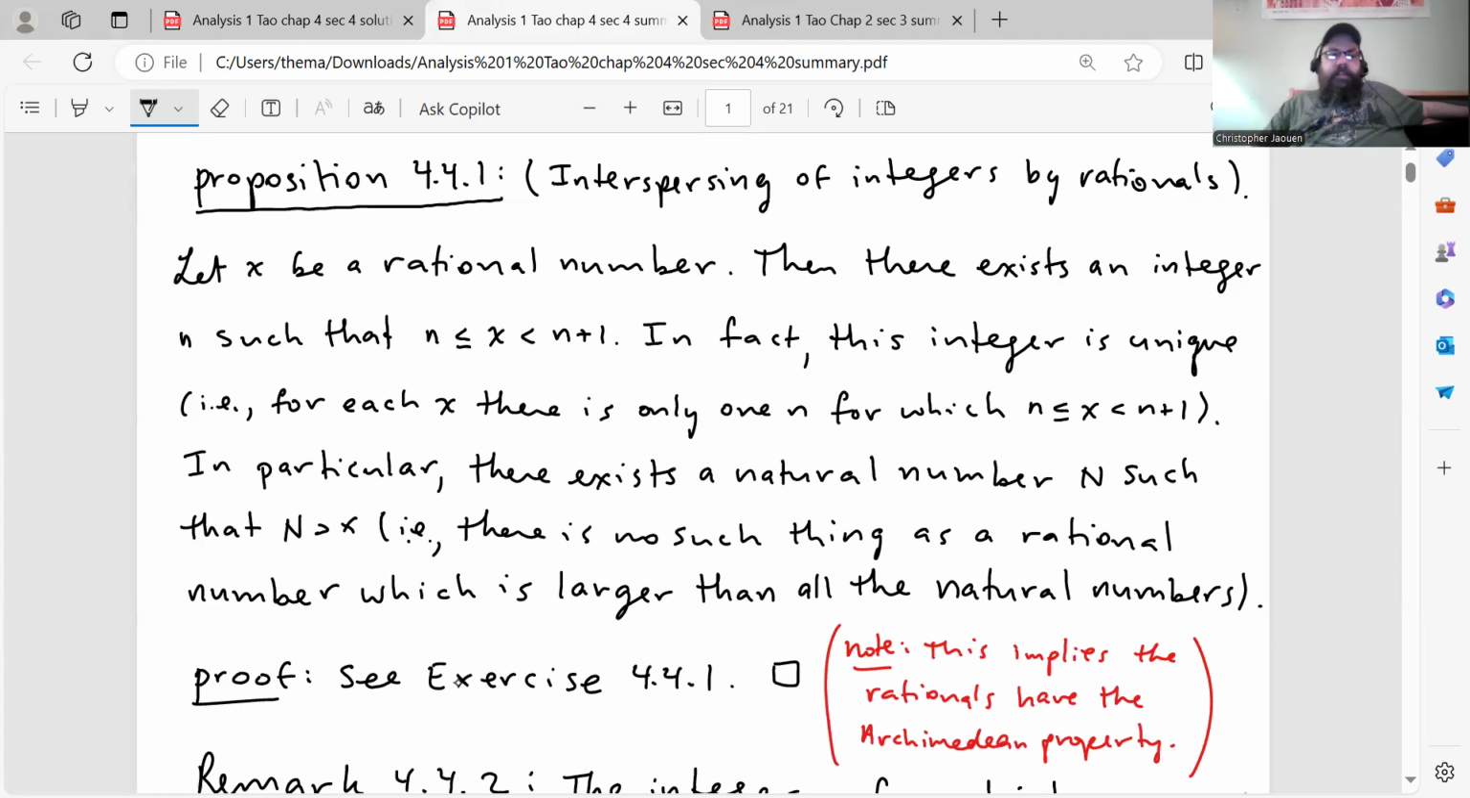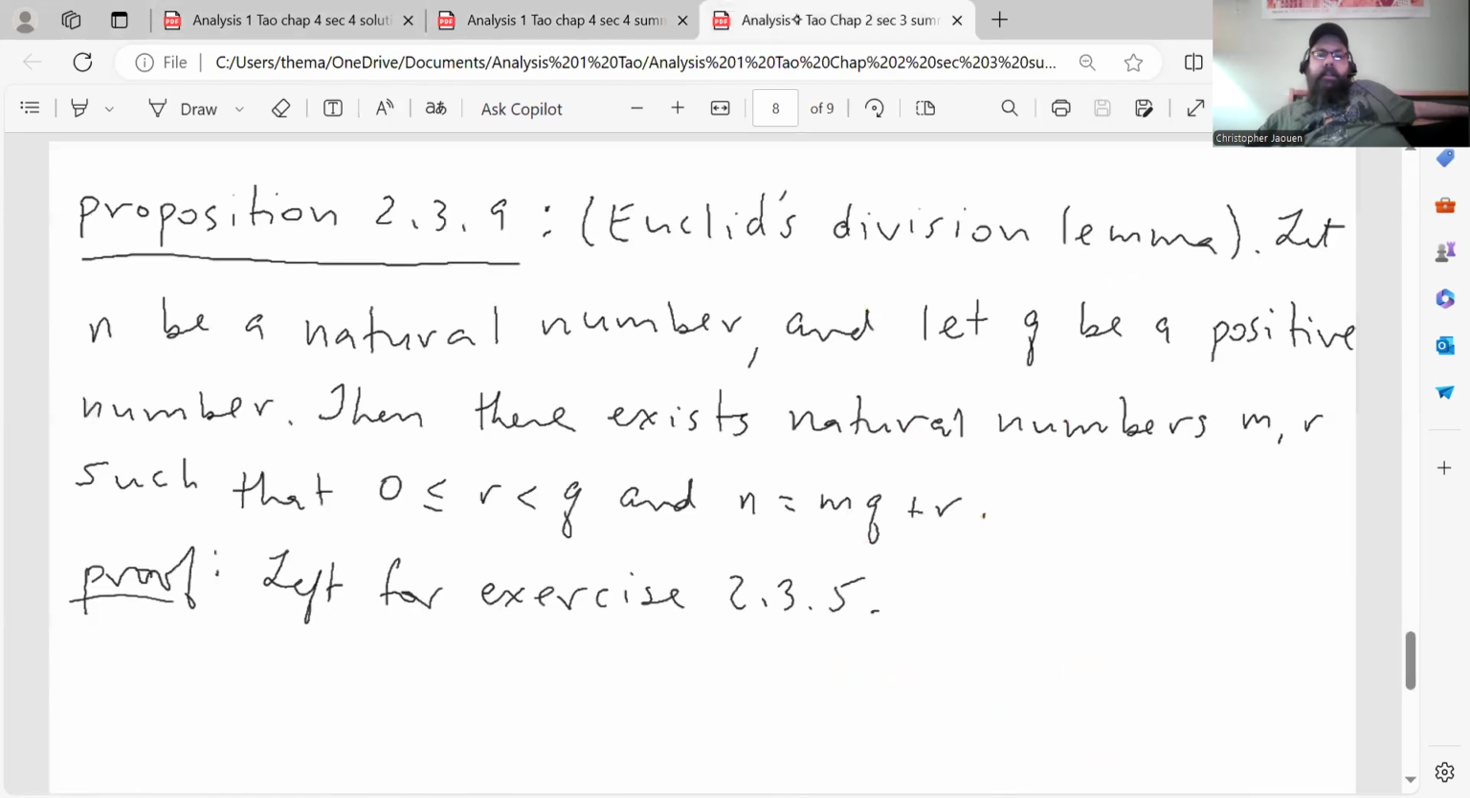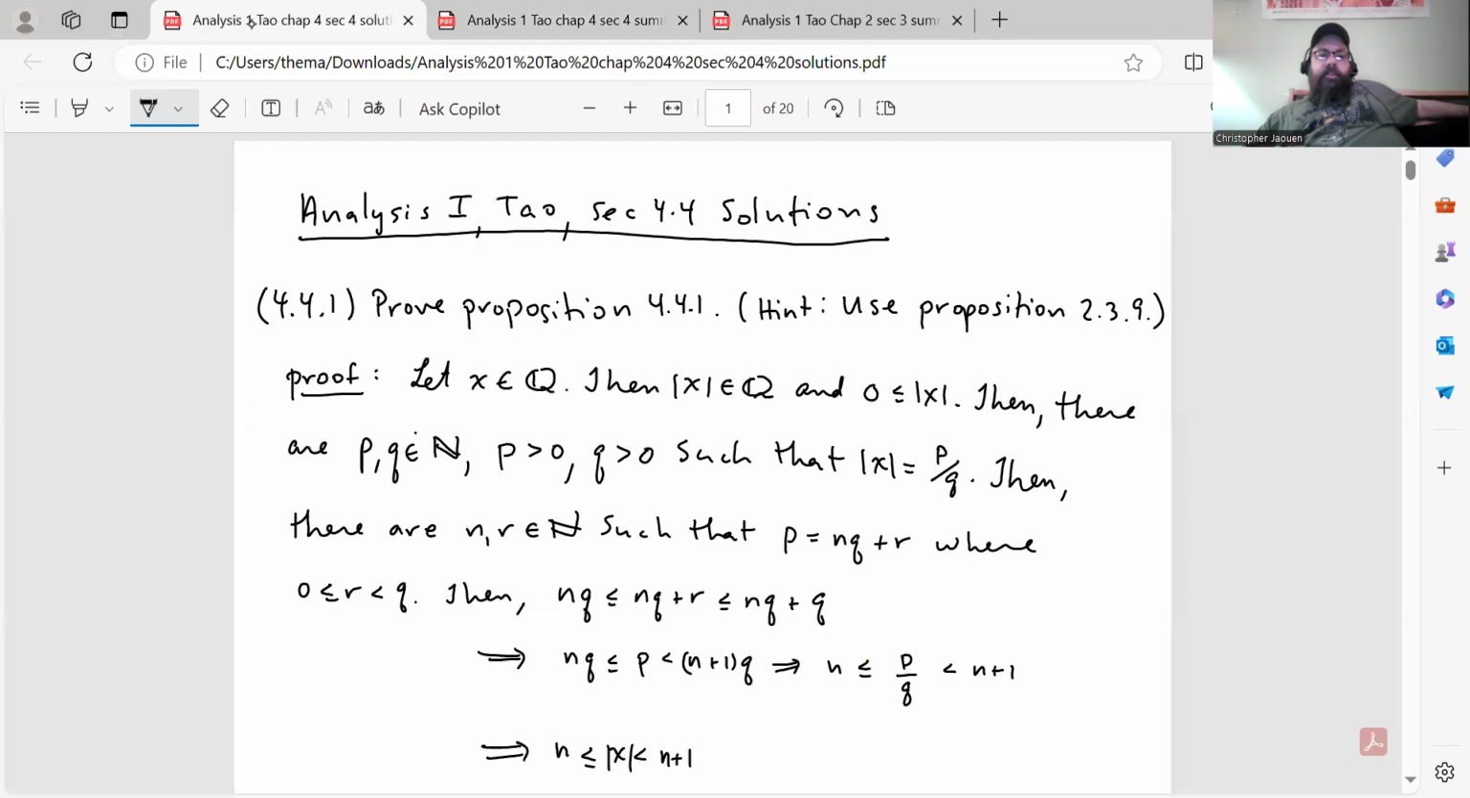He's just explaining what that means. In particular, there exists a natural number n such that n is greater than x. So there's no such thing as a rational number which is larger than all the natural numbers. Okay, and then here in the hint he says use proposition 2.3.9. That's the Euclidean division lemma back from chapter 2, which is this one here. Let n be a natural number and let q be a positive number. Then there exist natural numbers m and r such that 0 is less than or equal to r less than q and n equals mq plus r. So that's what we're going to use to do this one.